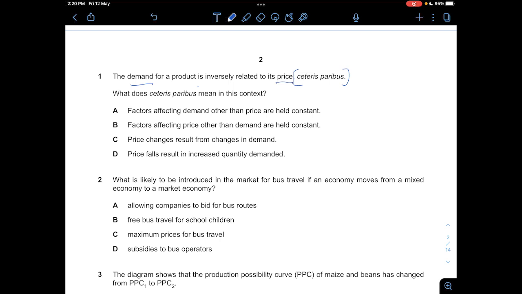We are looking at the context of ceteris paribus, the meaning of it, so D is not correct. The price changes result from changes in demand is not correct. The factors affecting price other than demand are held constant is wrong, because we are talking about demand and it's affected by price. So it's not the factors that are affecting price, but the factors that are affecting demand, right? So the thing that we can see that is affecting demand is actually the price, right? So A will be the most correct, because factors affecting demand other than price are held constant.